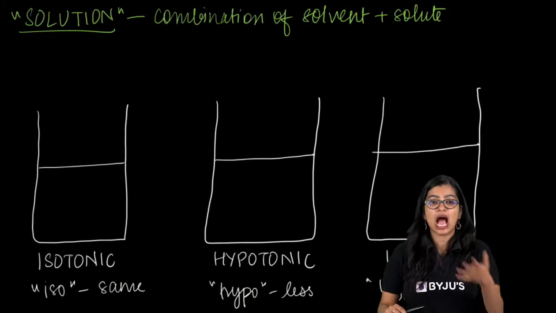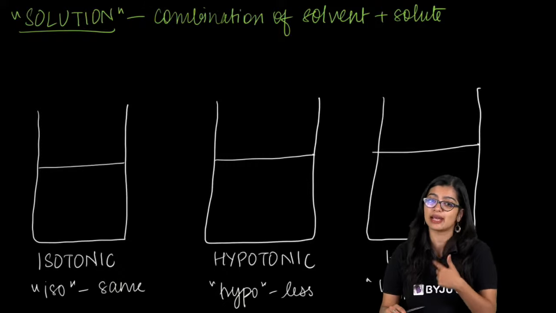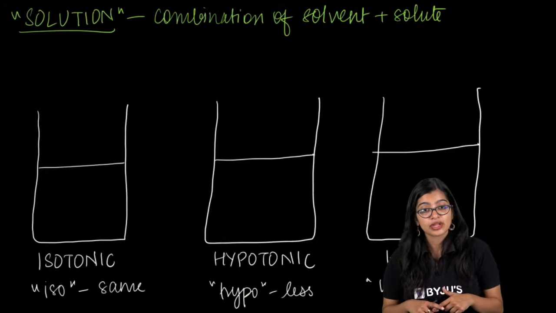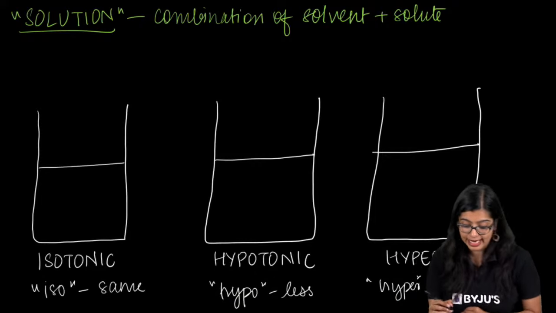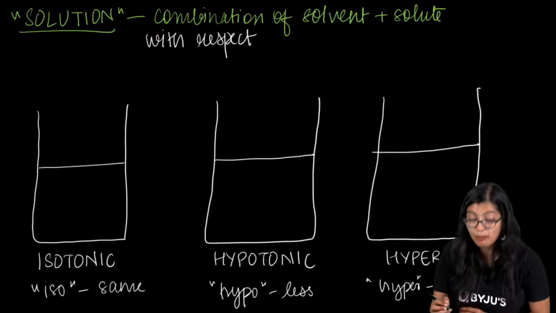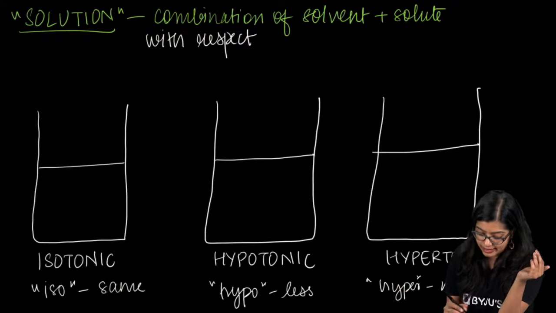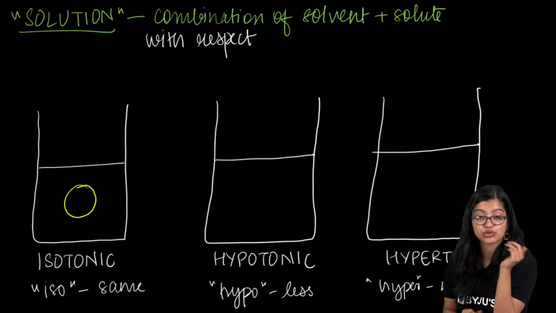No, right? If I say I am taller than Anchal, that means with respect to Anchal, I am tall. But if I compare myself with Alka, I might be smaller. So it is with respect to a certain thing. In this case, imagine there is a cell which is put in this solution.